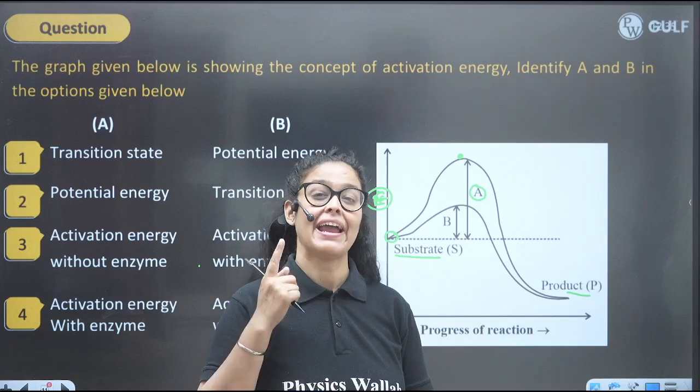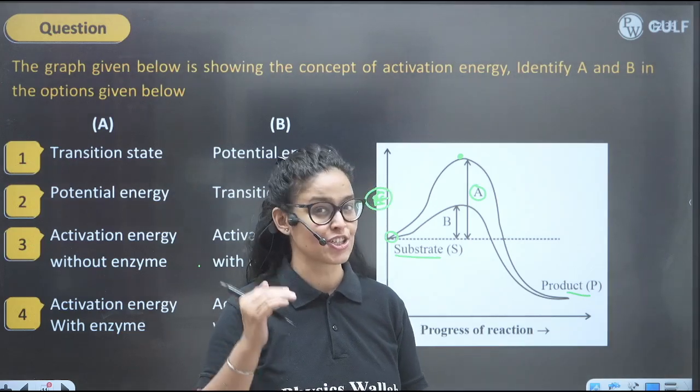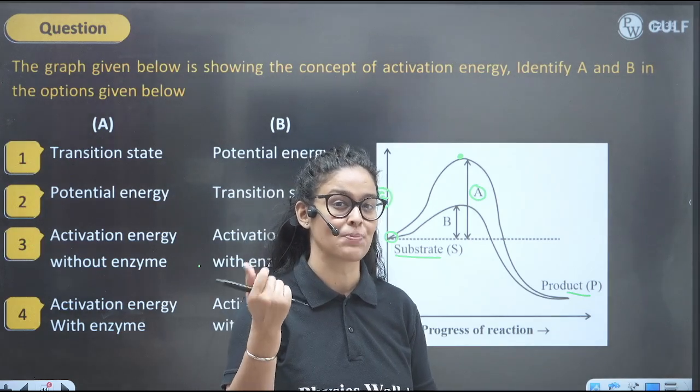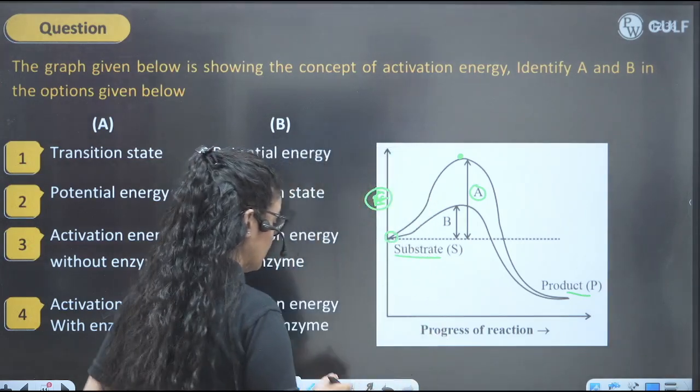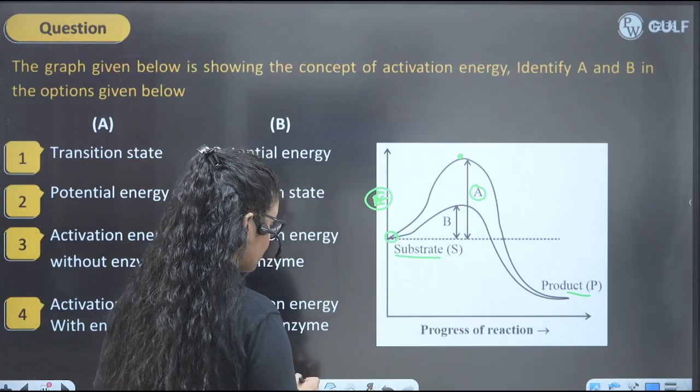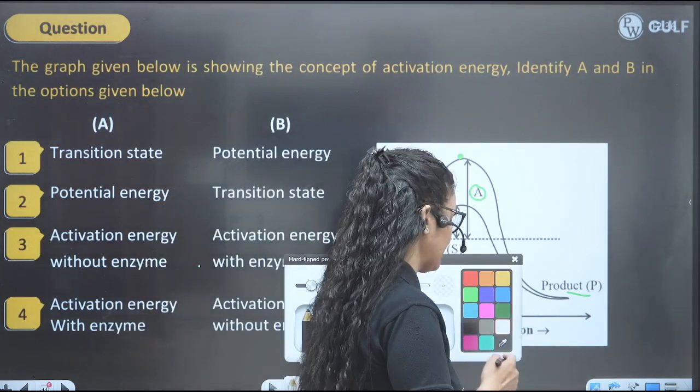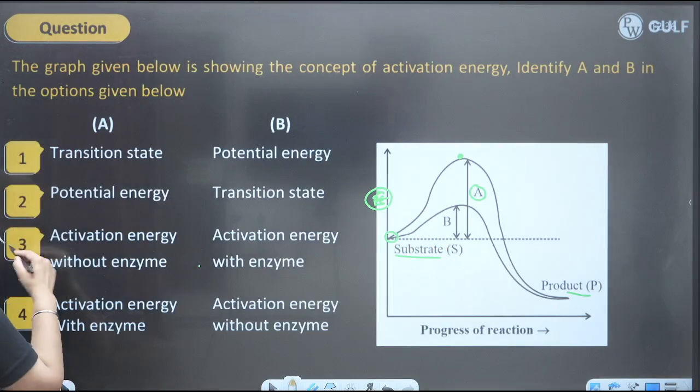So in presence of enzyme, activation energy is reduced and product forms super fast. So what should be the correct answer then? Should be C here, right? So the correct answer should be C here.